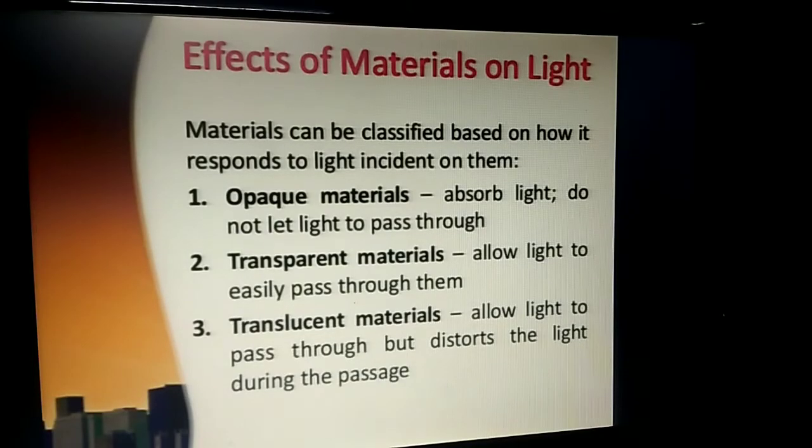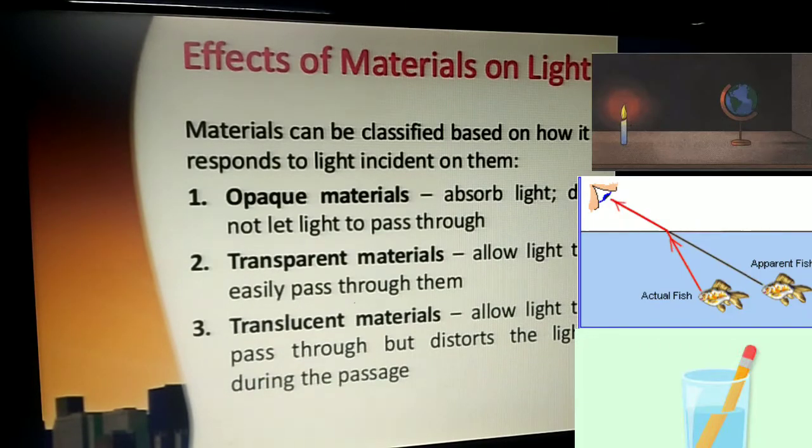Already you have seen the effect of light on the materials. Basing on the effects of light on the materials, materials can be classified into three. One is opaque, then transparent, then translucent. Any material, whether it may be opaque, transparent or translucent, it absorbs some light.